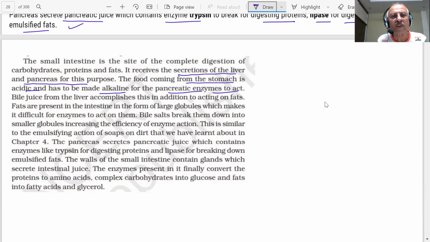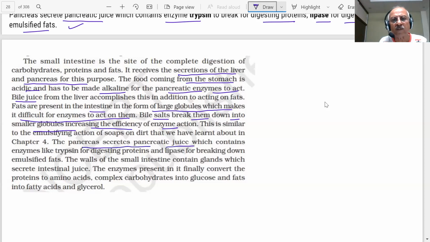Bile juice from the liver accomplishes this, in addition to acting on fats. Fats are present in the intestine in the form of large globules, which makes it difficult for enzymes to act upon them. Bile salts break them down into smaller globules, increasing the efficiency of enzyme action. This is similar to the emulsification action of soaps on dirt that we learned in chapter 4.